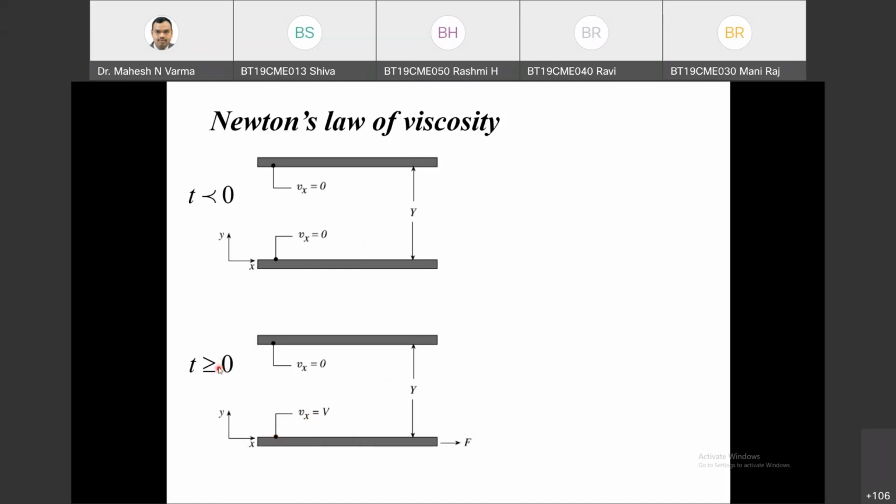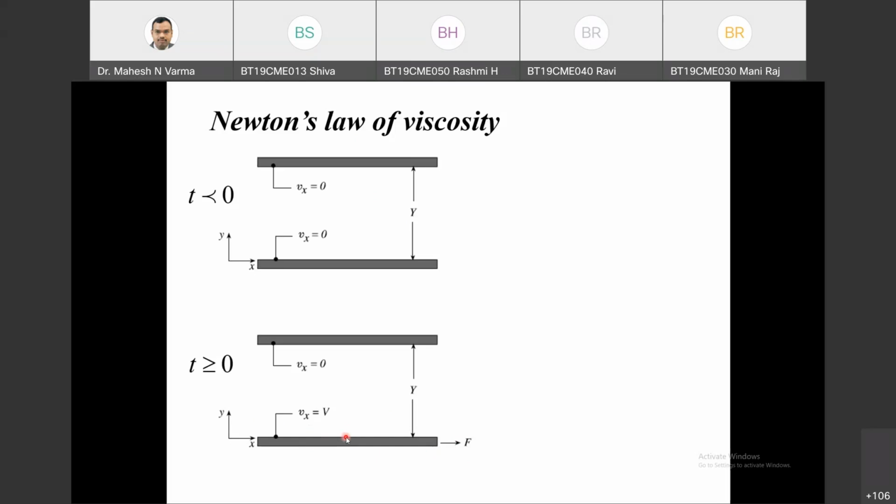As soon as it is started at t equals 0, the first layer of the water in touch with the solid plate will attain a velocity v. Because the velocity of the solid is v, the first layer of the fluid will have the same velocity.